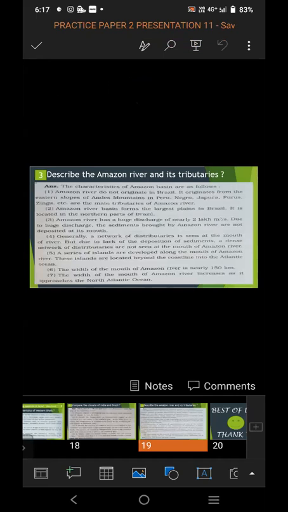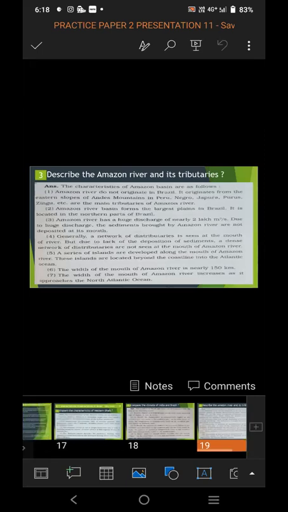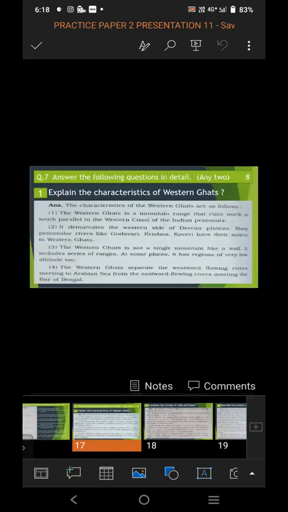A series of islands are developed along the mouth, located beyond the coastline into the Atlantic Ocean. The width of the mouth is nearly 150 kilometers and increases as it approaches the North Atlantic Ocean. So in this way, you have to attempt question number 7.